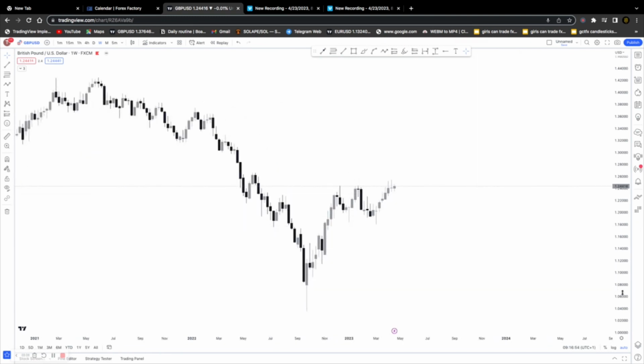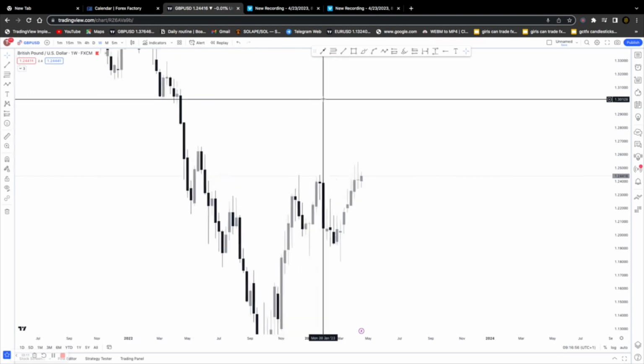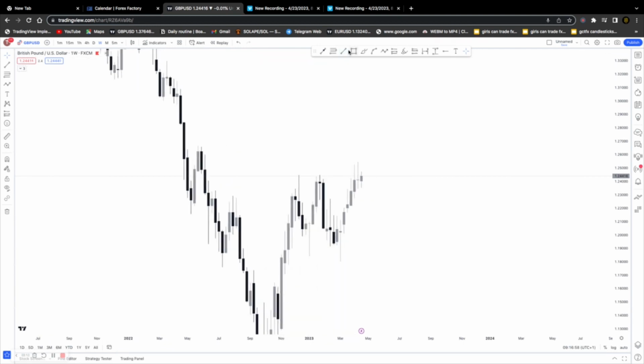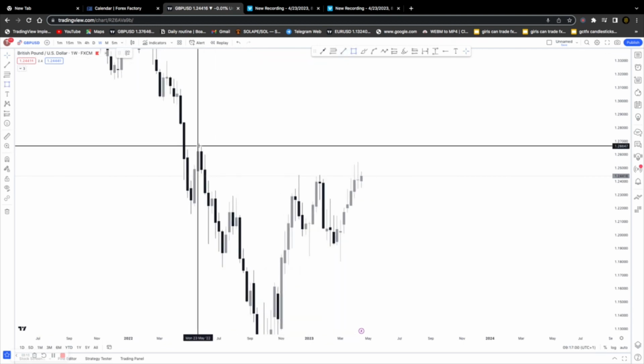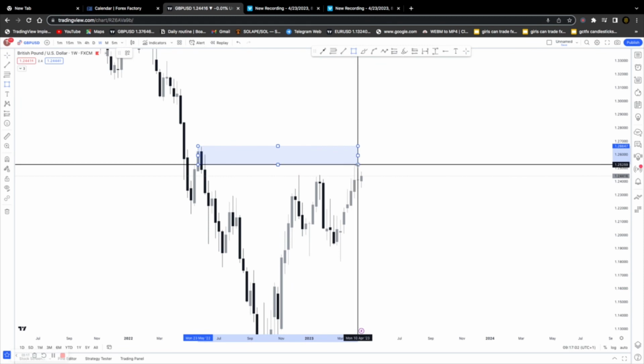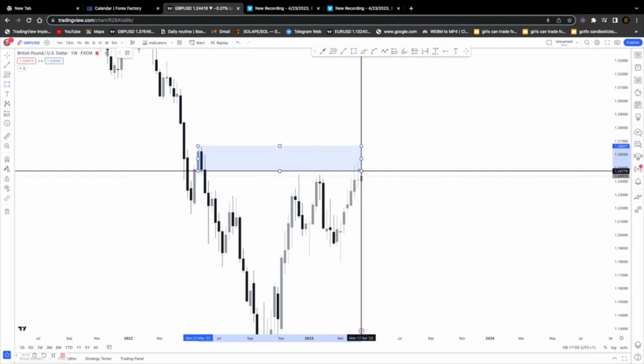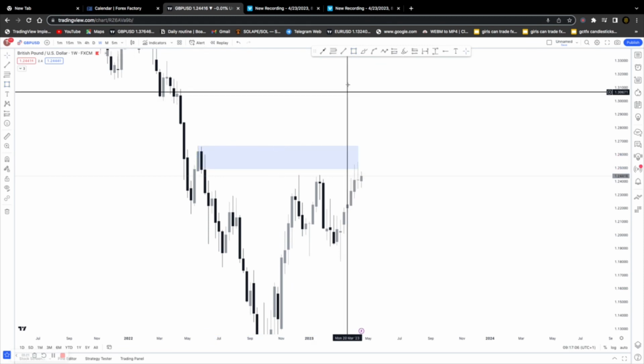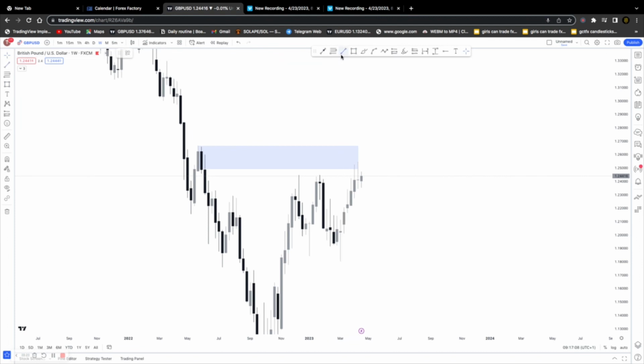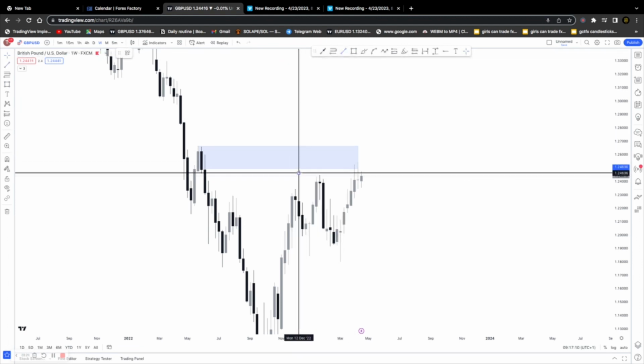Now, let's put in some price data on the GBPUSD. On GBPUSD, we are currently trading from this supply zone at this time. We have a supply zone at the top there, which the market is currently trading from, which we should also put at the back of our mind. The market is currently taking out this.